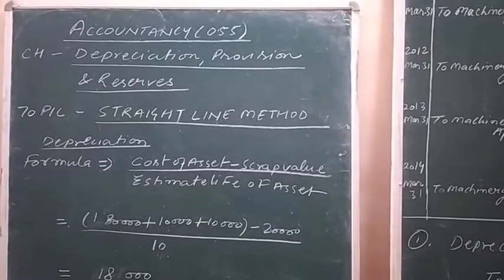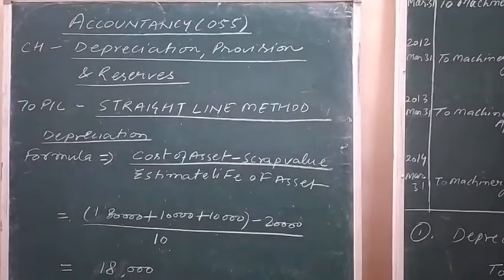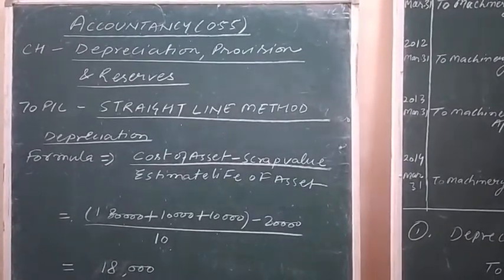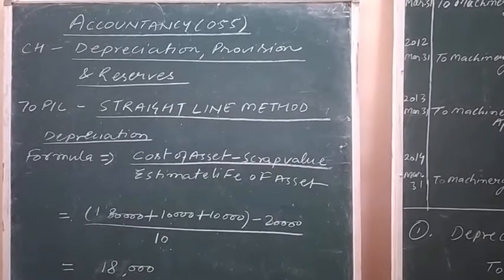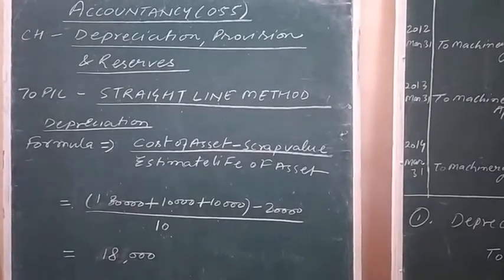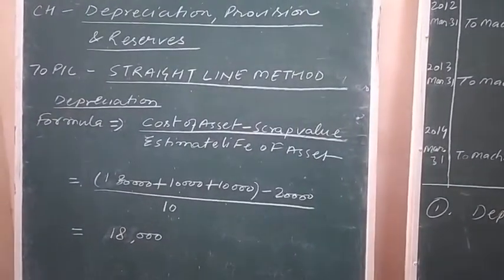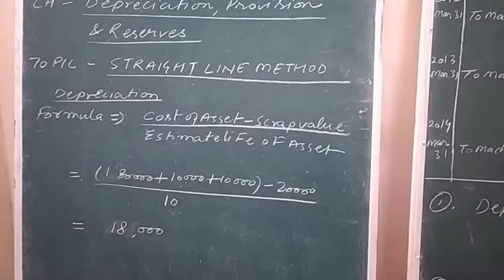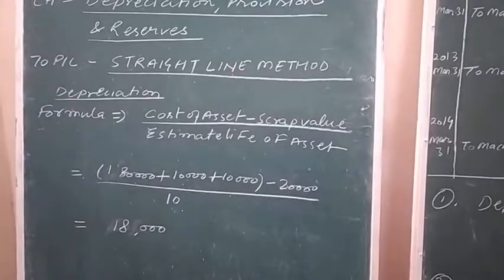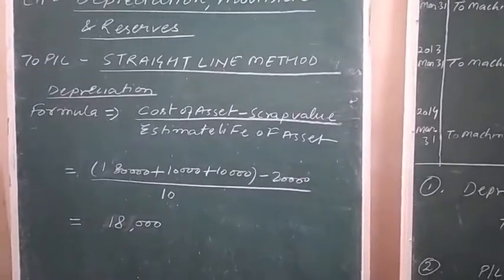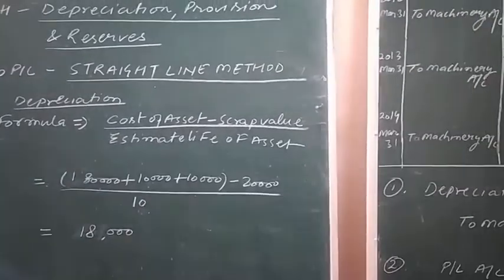In the previous online class session, I explained the theory related to this method as well as the formula for calculating depreciation on the basis of this method. The formula for calculating depreciation in this method is cost of asset, that is the total cost of asset, minus scrap value, upon estimated life of the asset.